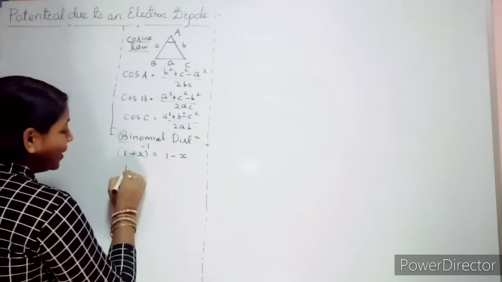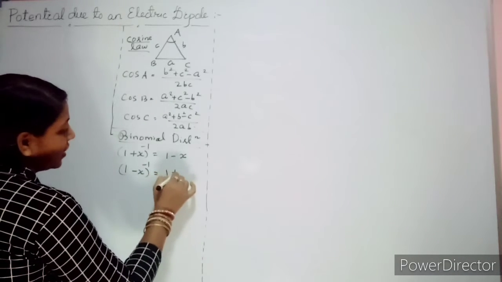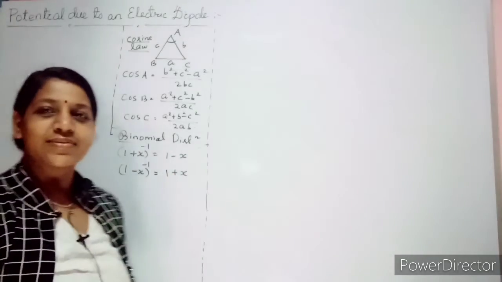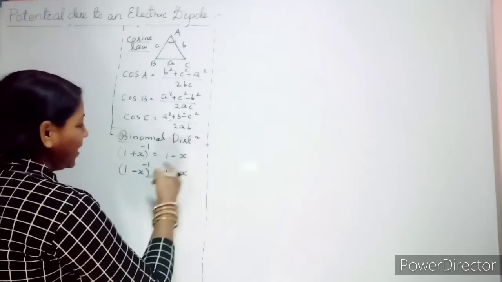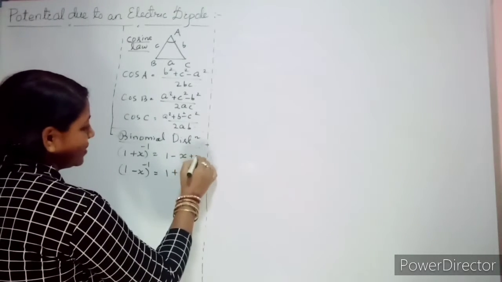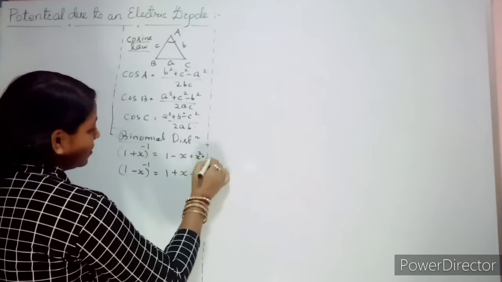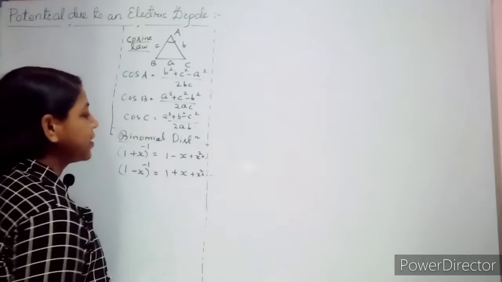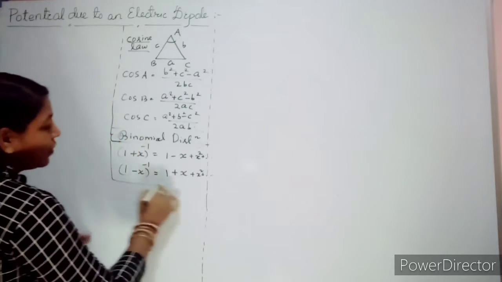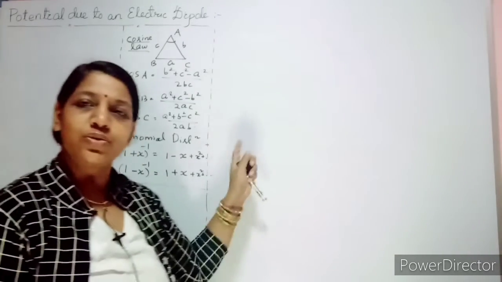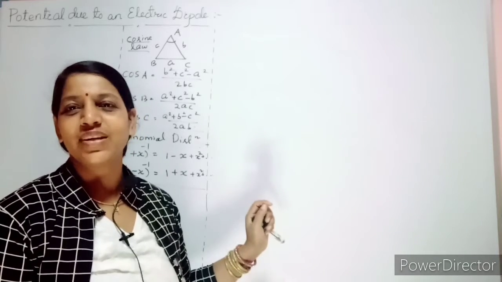Similarly, if it is 1 minus x to the power minus 1, then it is 1 plus x. Clear? And its extension is plus x square, this is also plus x square, and so on, it will go on. This is the binomial expansion formula. Based on these two simplification formulas, it's very easy to do the derivation.